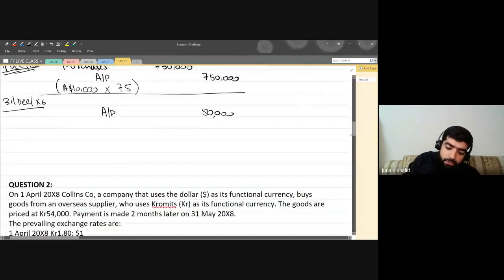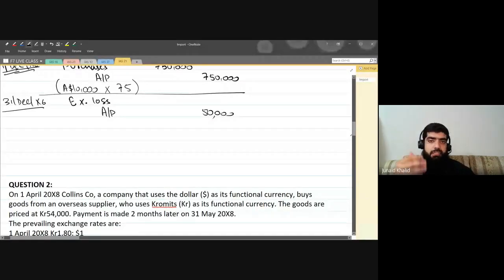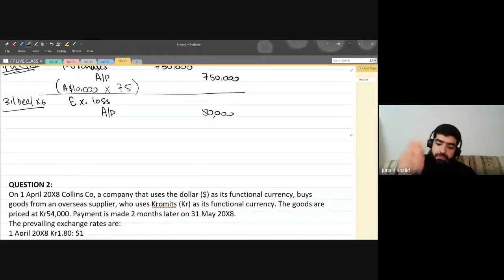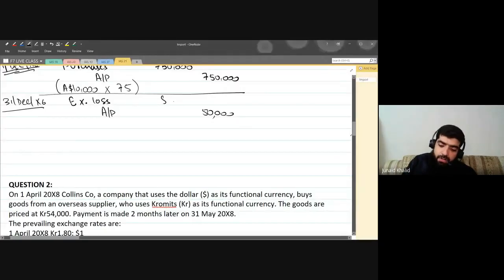So we are going to debit the loss, but we are recognizing this loss with the term exchange loss. Why is it being debited? Because loss is an expense, and once the expense is increased, it will be debited. So exchange loss will be debited, and the accounts payable will be credited. Are you guys getting this point?